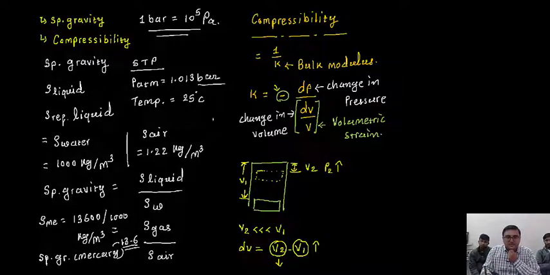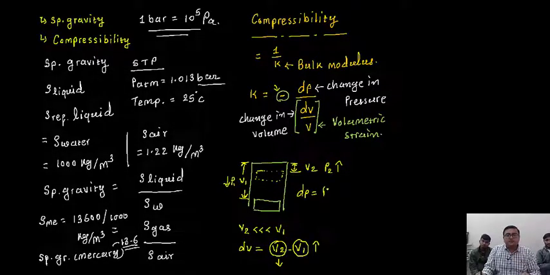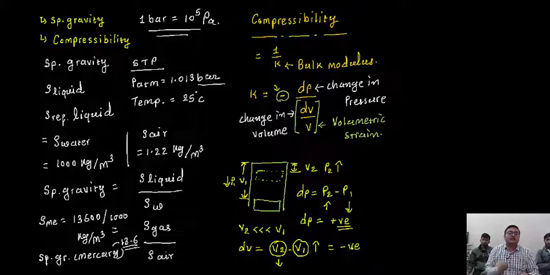So that is the phenomenon. Initially the pressure P1 is less and the final pressure is high. So dP is P2 minus P1, where P2 is high and P1 is less, so dP must be positive, but dV must be negative.